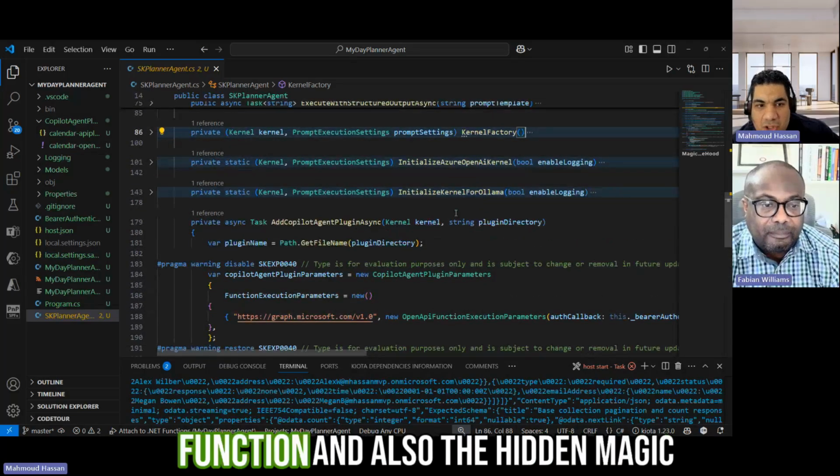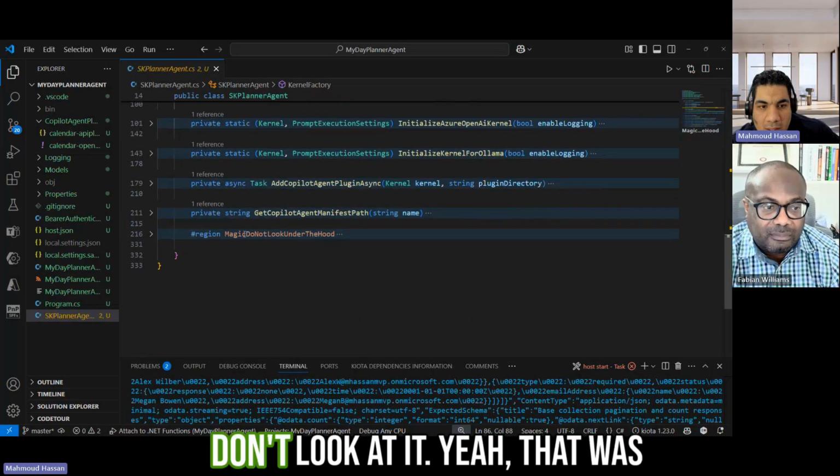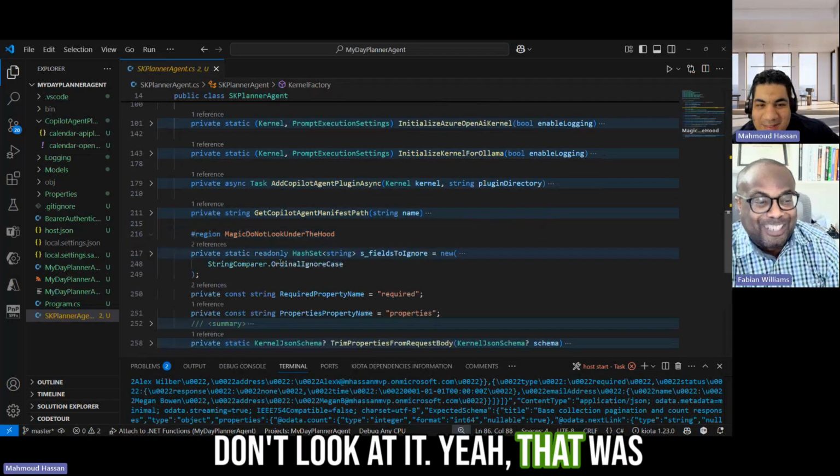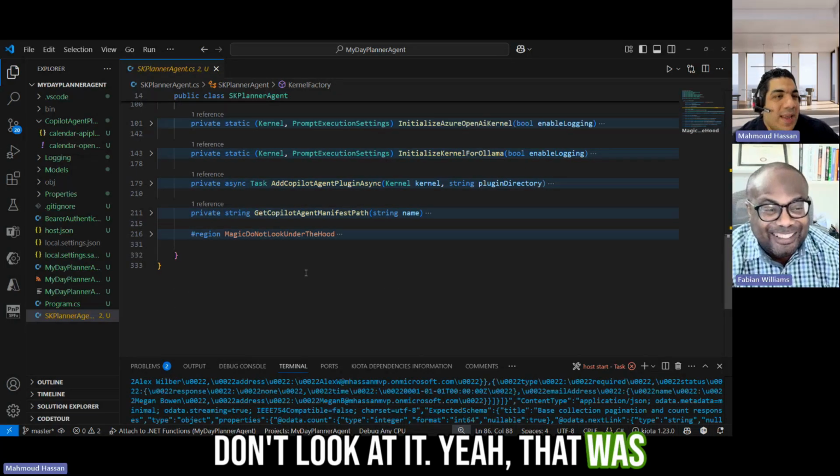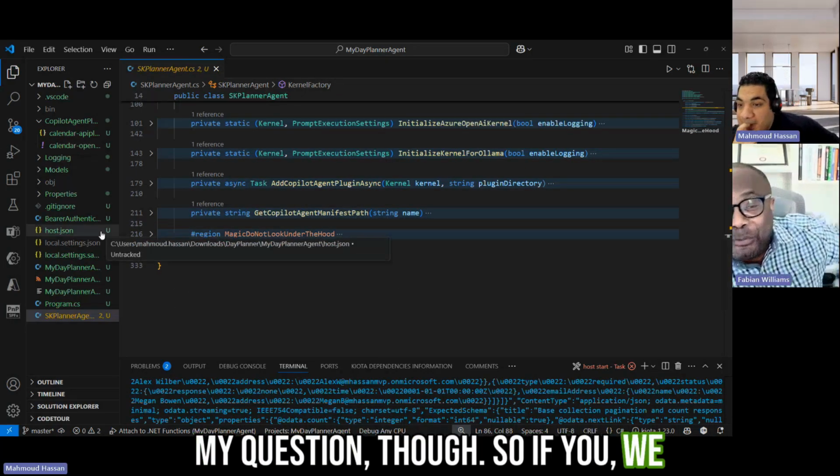And then, I think the rest is completely taken from your sample. So the rest of the function and also the hidden magic, the don't look under the hood part, and so on. Yeah, that was my question though. So we can hold here for a minute.